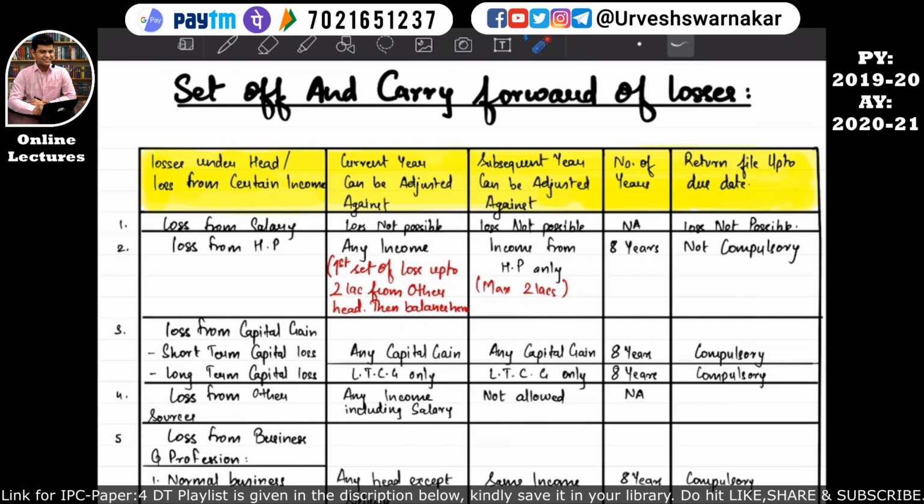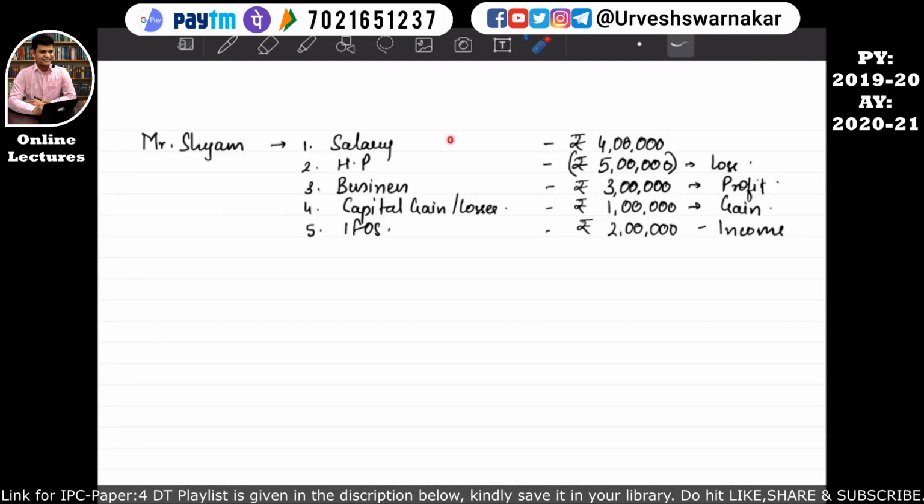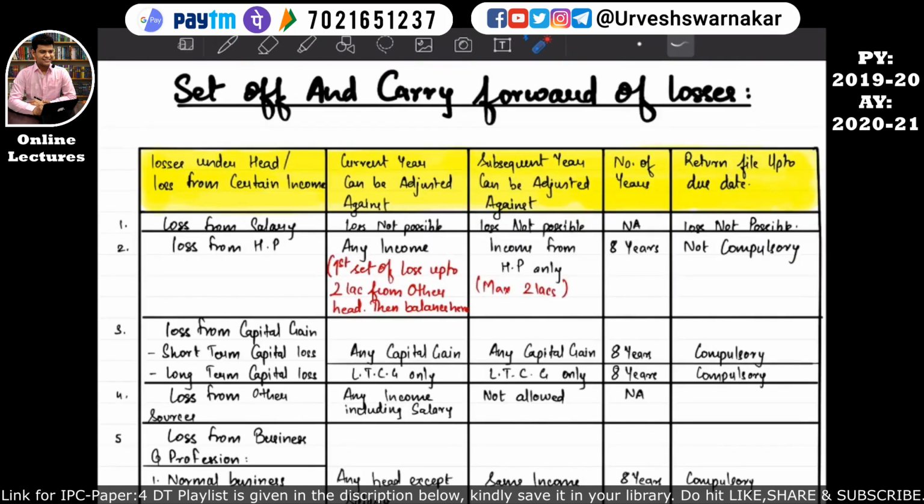If a loss has been incurred from a house property, that loss can be set off in the previous year 1920, that is assessment year 2020-21, against any income. That means against income from salary, income from business, income from capital gain, and income from other sources. I hope this is clear.